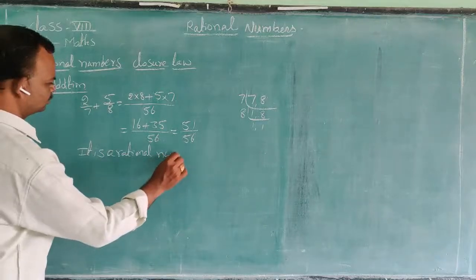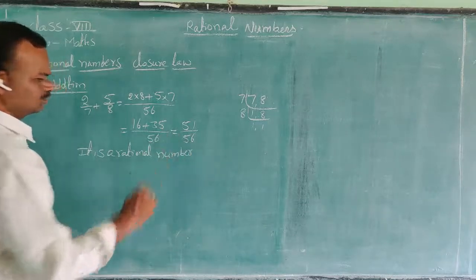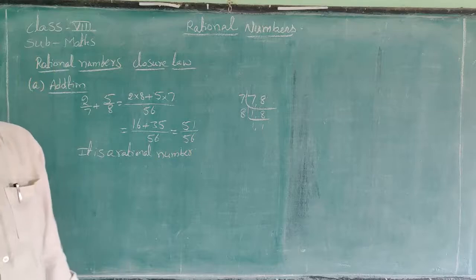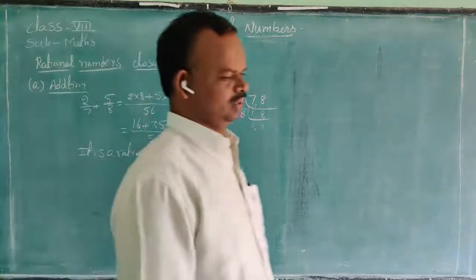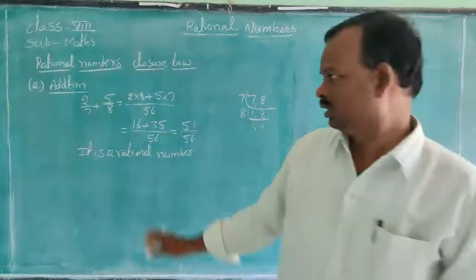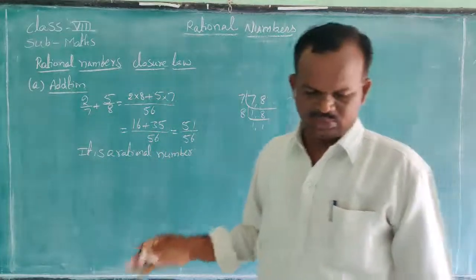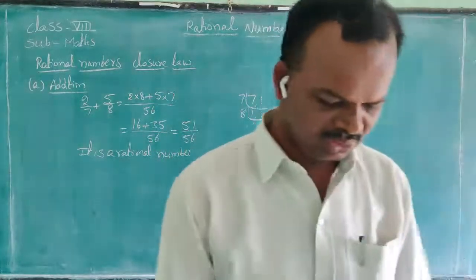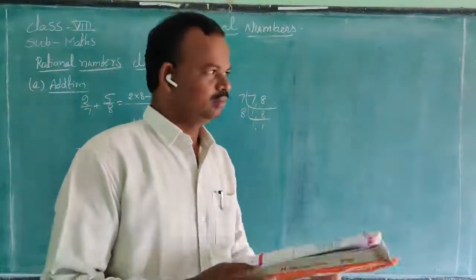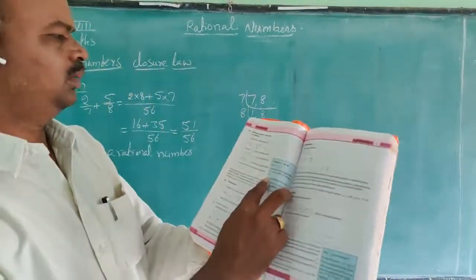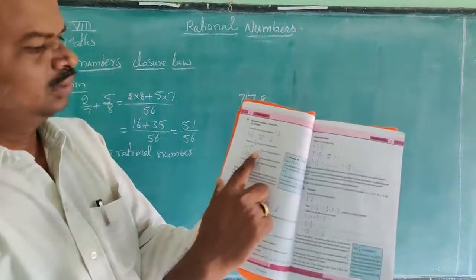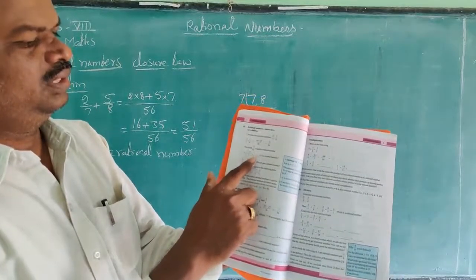Rational number, it is a rational number. So this property holds for the operation of addition. Similarly, in the textbook, on page number 4, two blanks are there. These two blanks.